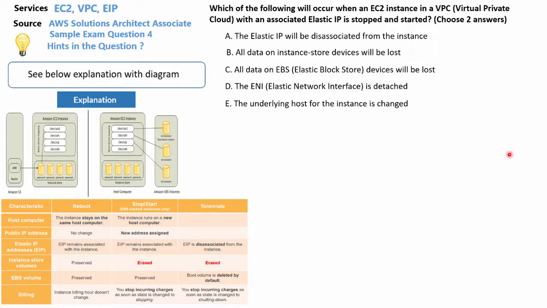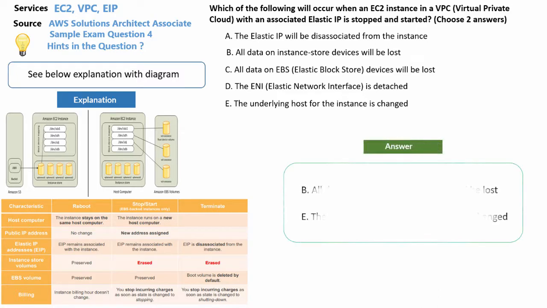Not that complicated when you nut it out, however, you really need to understand how all this works as far as the different scenarios when you reboot, stop, start or terminate, what ephemeral storage is, and what EBS backed volume is. Okay, so that leads us to the answer, but just to reiterate, B and E: all data on the instance store devices will be lost and the underlying host for the instance is changed.